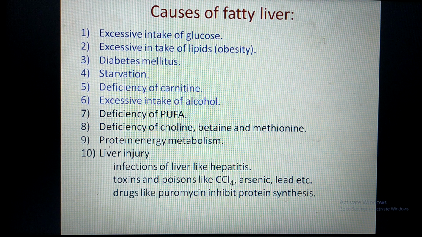Now, the next cause of decreased VLDL synthesis is liver injury or any liver disease like infections, hepatitis, or liver injury due to toxins and poisons like carbon tetrachloride, arsenic, lead, or some drugs like puromycin which inhibits protein synthesis. So all these causes lead to decreased VLDL synthesis. Decreased VLDL synthesis means decreased transport of triglyceride. If the transport does not occur, then triglyceride starts accumulating in the liver cells, leading to fatty liver.